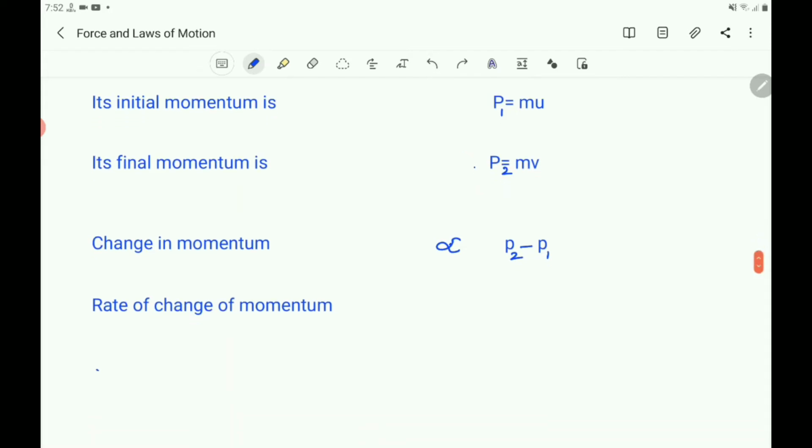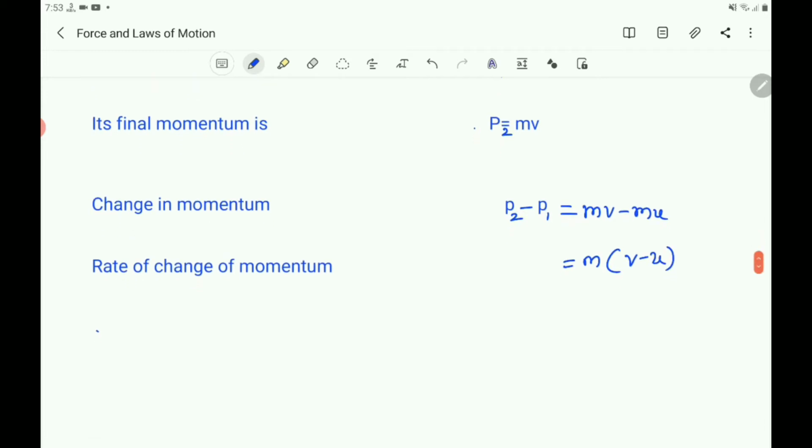Then what is the change of momentum? You know that the change of momentum is equal to P2 minus P1, that is mv minus mu. If you take m common, m into (v minus u) is the change in momentum.